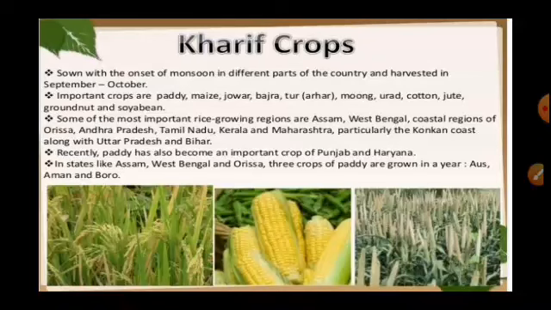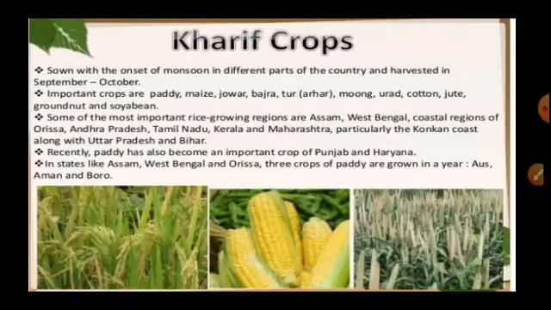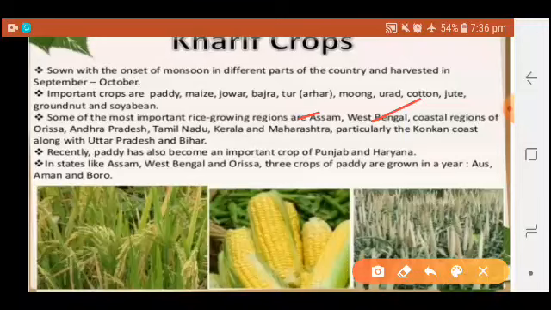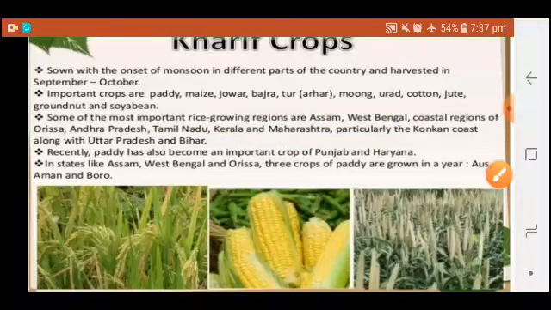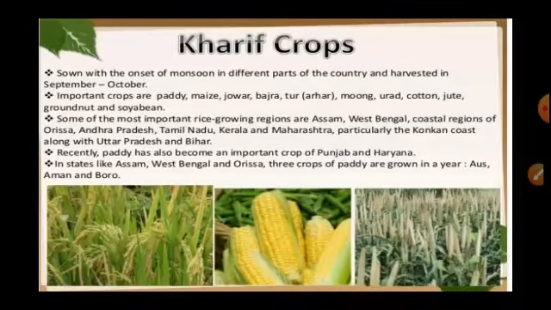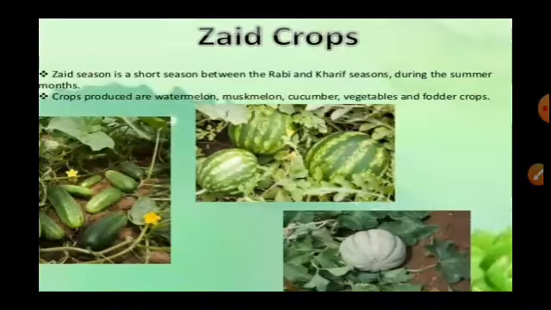groundnut and soybean. Important states growing these are Assam, West Bengal, coastal regions of Orissa, Andhra Pradesh, Tamil Nadu, Kerala, Maharashtra, particularly the Konkan coast, along with Uttar Pradesh and Bihar. Recently, paddy has also become an important crop of Punjab and Haryana. In states like Assam, West Bengal and Odisha, 3 crops of paddy are grown in a year: Aus, Aman and Boro.